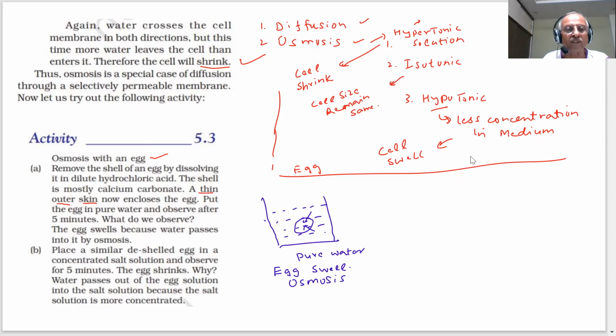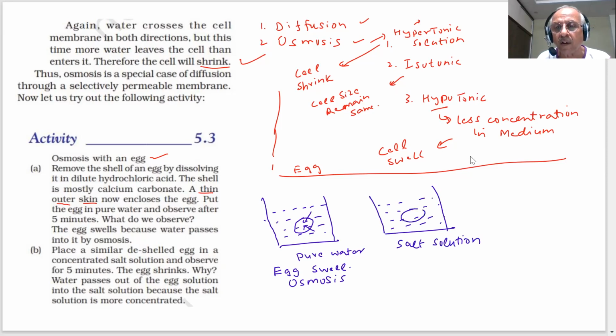Place a deshelled egg in concentrated salt solution. Now I will take salt solution. What is this? It is salt solution, and you put the egg here. What will happen now? Salt solution means concentrated. Concentrated means hypertonic solution.